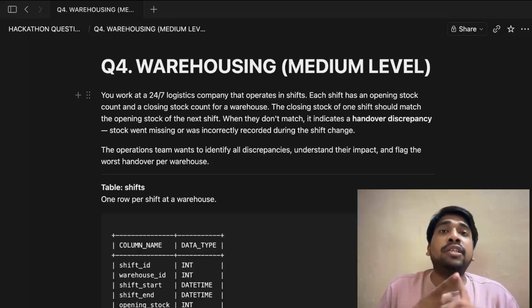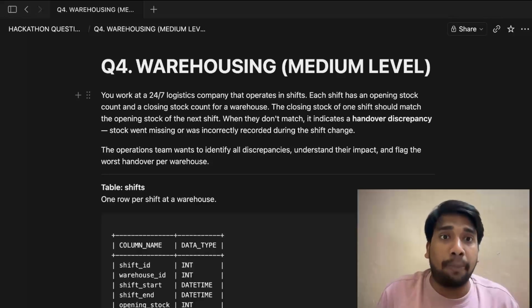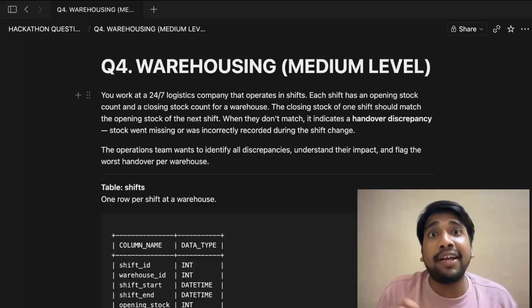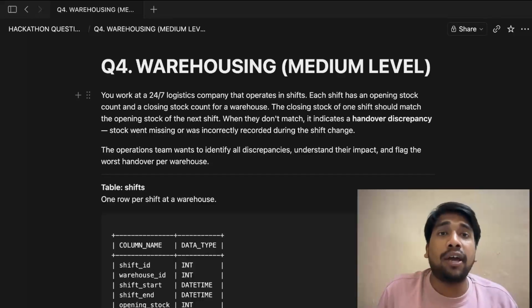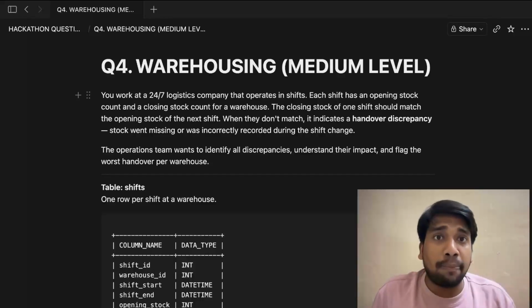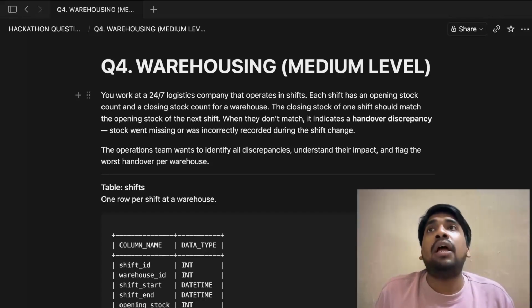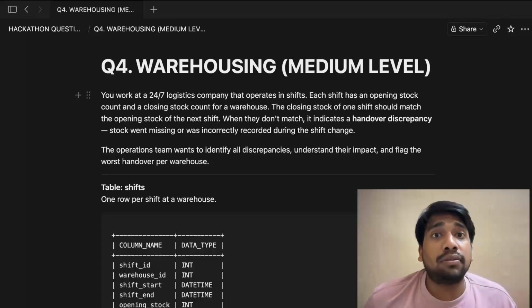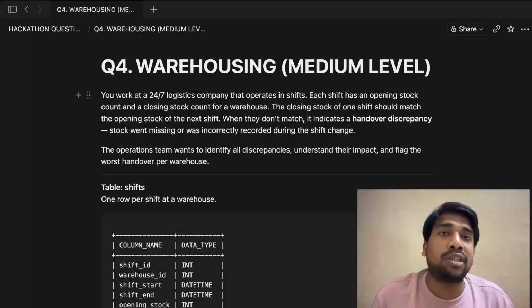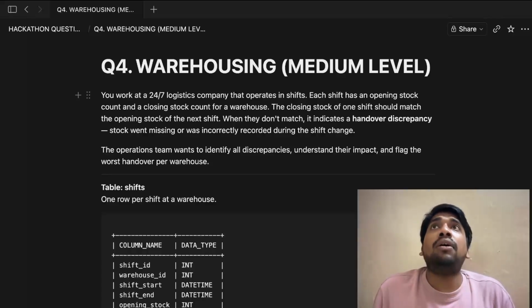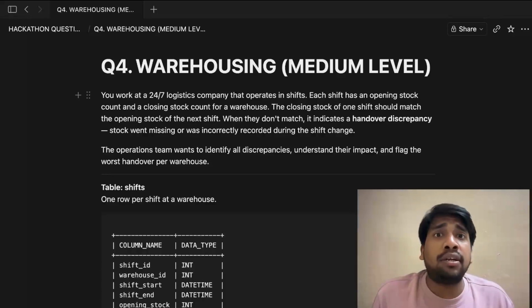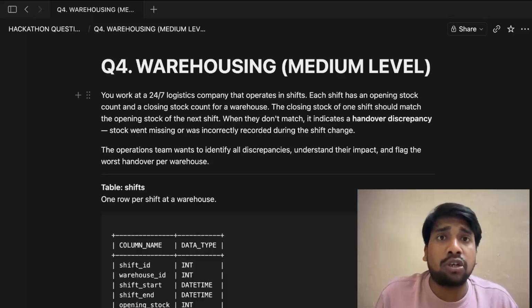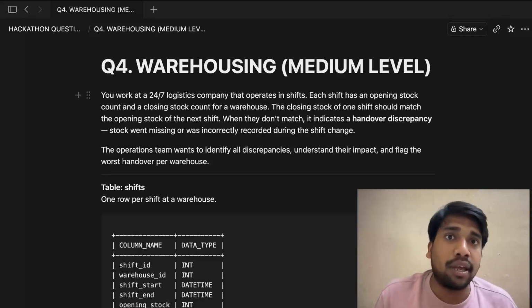First of all, this gap of 40 pens is called a discrepancy, or rather specifically, it is called a handover discrepancy. Second, the gap of 40 pens can be caused due to various reasons. For example, your staff might have stolen it, or during the transit from your factory to your warehouse, it was stolen by some goon or some dacoit or whatever, or maybe during the transit 40 pens were lost normally due to various reasons, right?